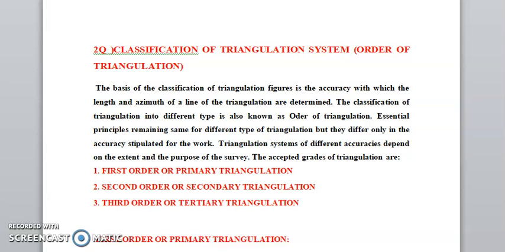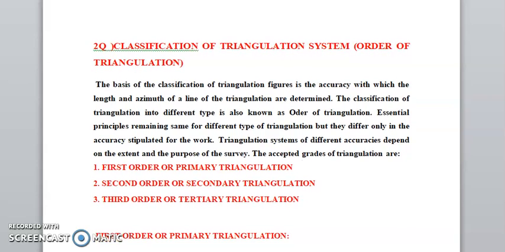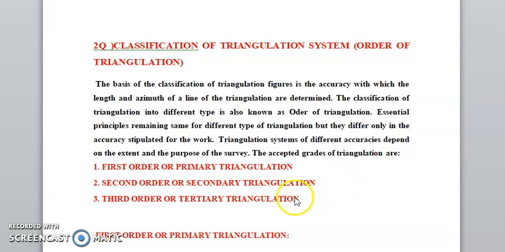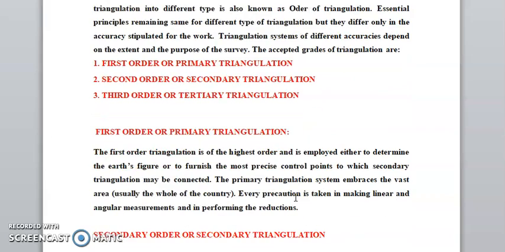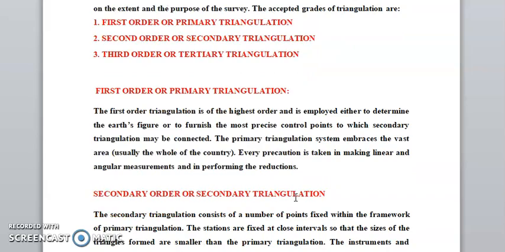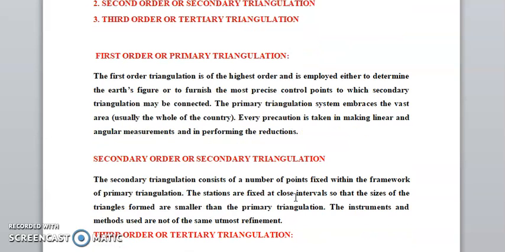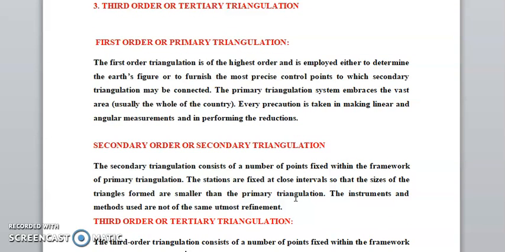The accepted grades of triangulation are first order or primary triangulation, second order or secondary triangulation, and third order or tertiary triangulation. Now we go for first order triangulation. First order triangulation is the highest order and it is employed either to determine the earth's figure or to furnish the most precise control points to which secondary triangulation may be connected.